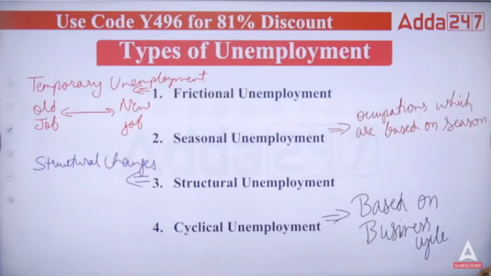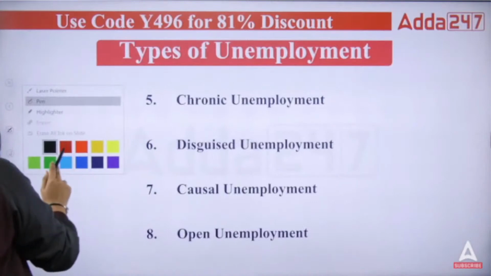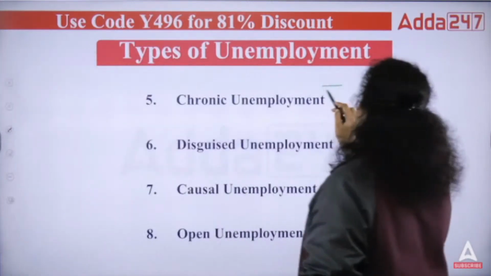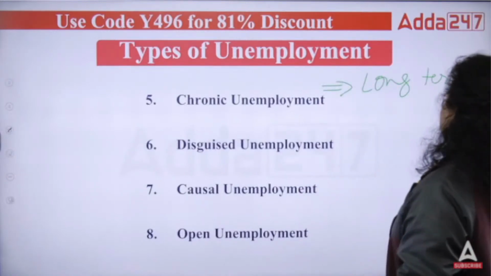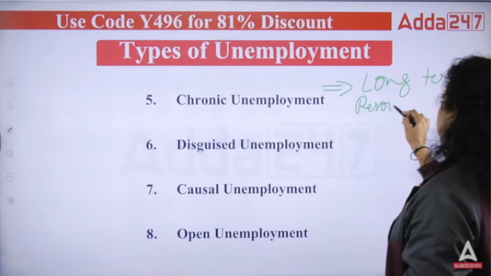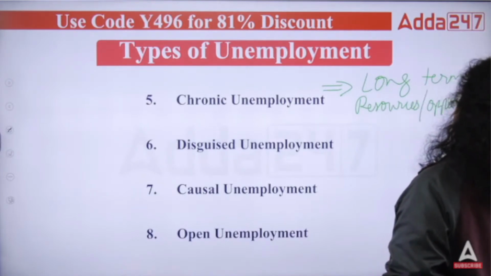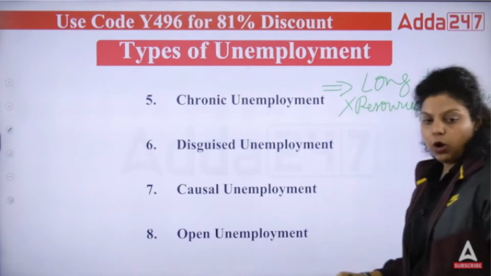Okay, now after that, the fifth one is your chronic unemployment. Chronic unemployment is a type of unemployment which is there in the economy for the long term. When there are no resources in the economy, when there are no opportunities in the economy, then this creates chronic unemployment.